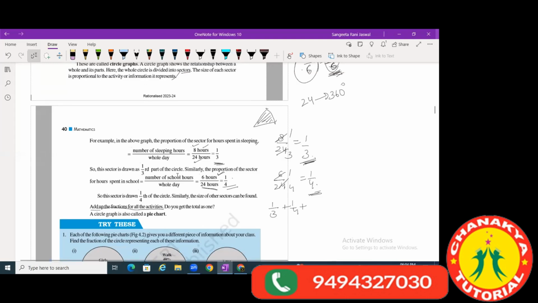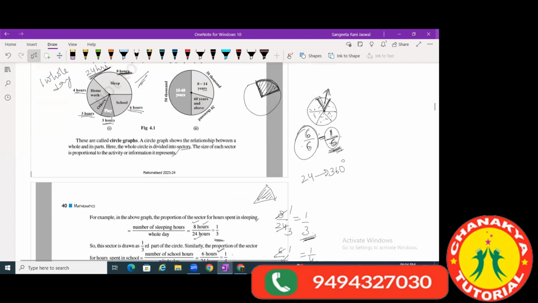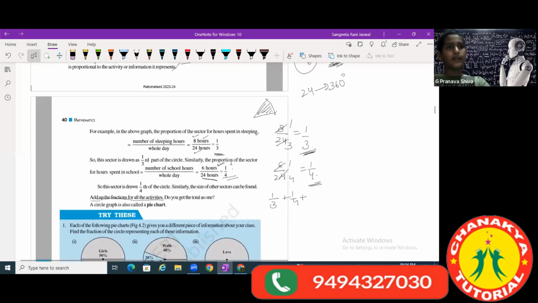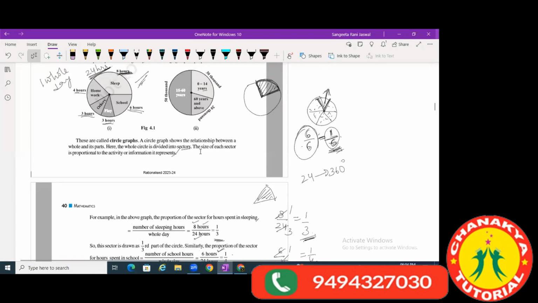Now let's take playing, which is 3 hours. So 3 by 24 will be what? 1 by 8. Okay, I'm writing here. 1 by 3 was this fraction. 1 by 4 is this fraction. 1 by 8 is this fraction. And other hours is also 1 by 8 fraction. And 1 by 6. So now it's saying when we add all these fractions, 1 by 3 plus 1 by 4 plus 1 by 8 plus 1 by 8 plus 1 by 6.